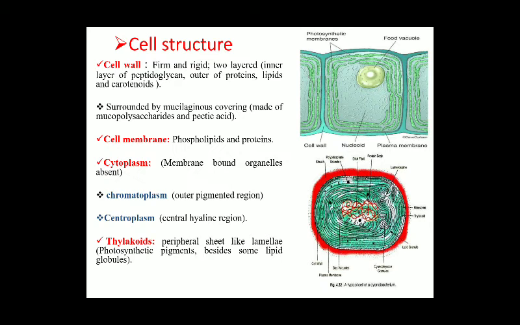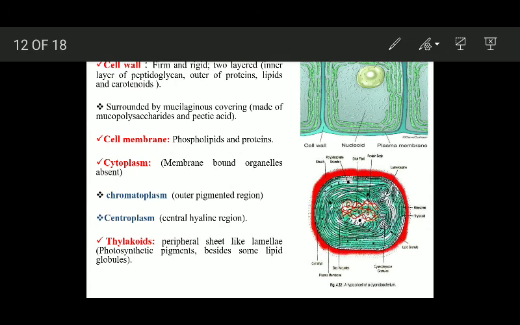It is composed of two layers. The inner layer is made up of peptidoglycan. The outer layer is made up of proteins, lipids, and carotenoids. The cell wall is surrounded by a mucilaginous covering, and this mucilaginous covering is made up of polysaccharides and lactic acid. This is the cell wall, and this red colored shade here represents the mucilaginous covering.